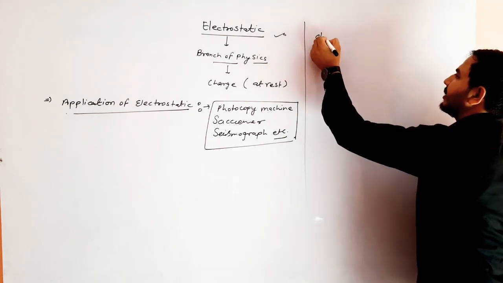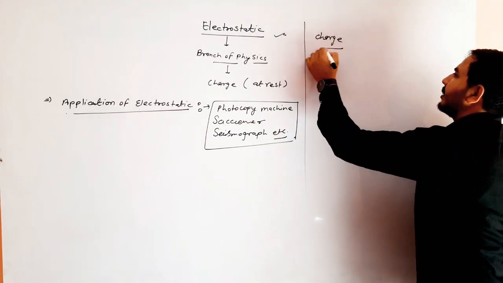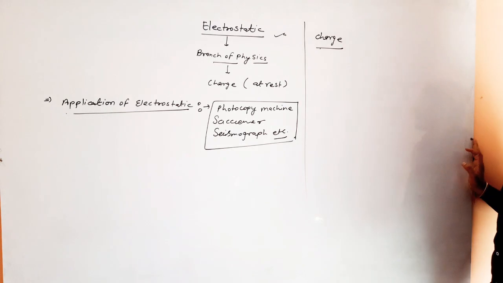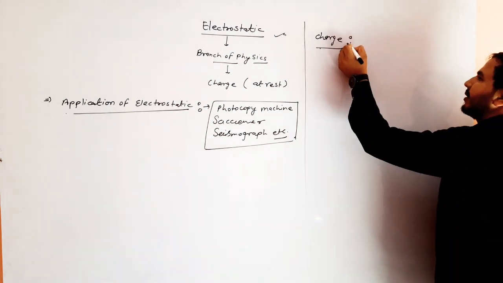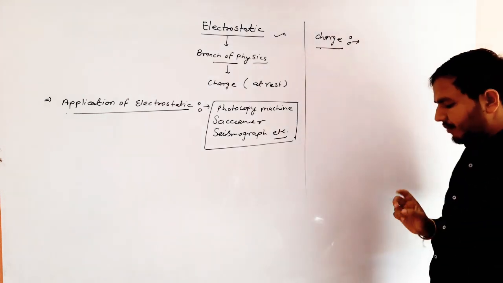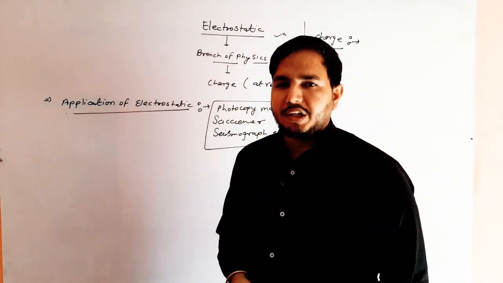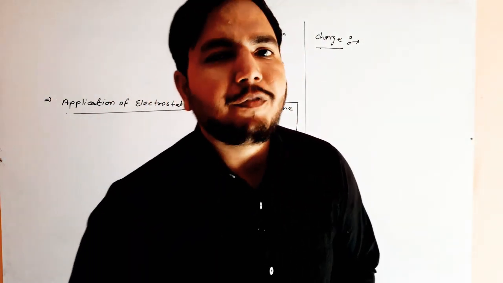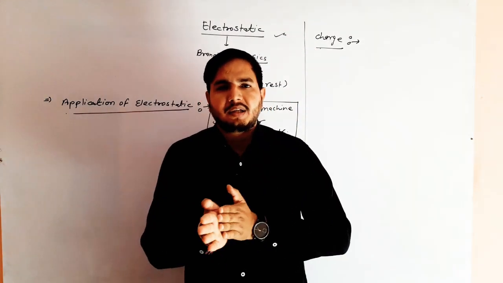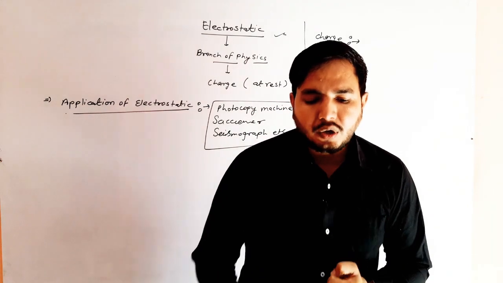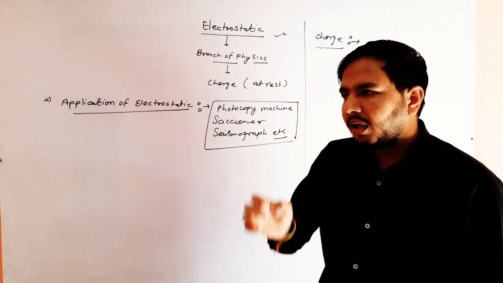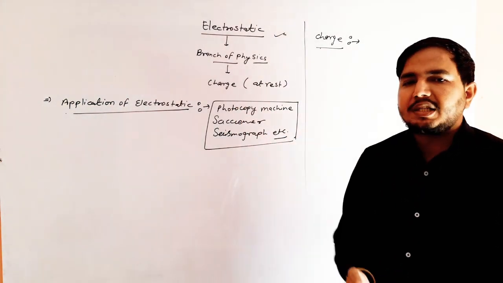Now I want to start my lecture from charge. Here, at the start of the chapter, charge or electric charge. What is electric charge? When you rub two different bodies, not the same, there is a special property generated. If you rub the same bodies, no special property is generated.